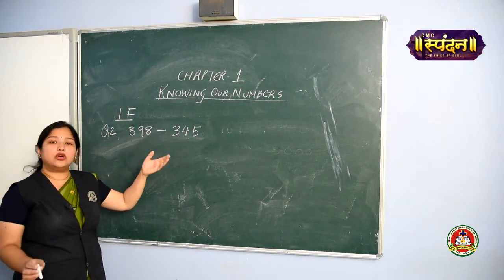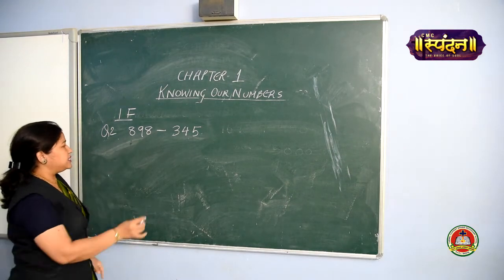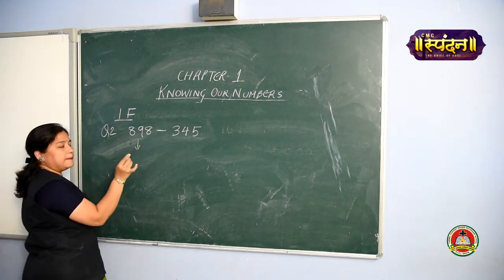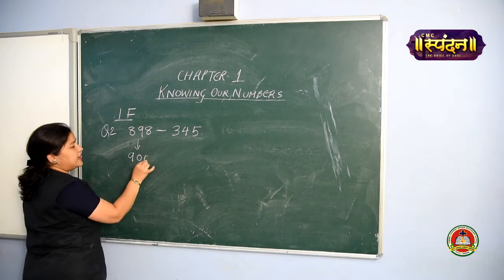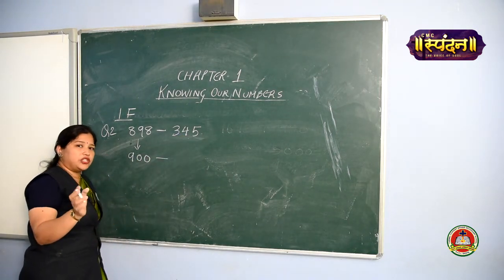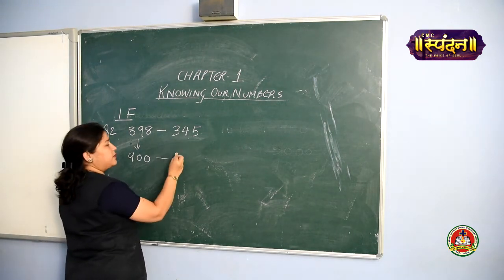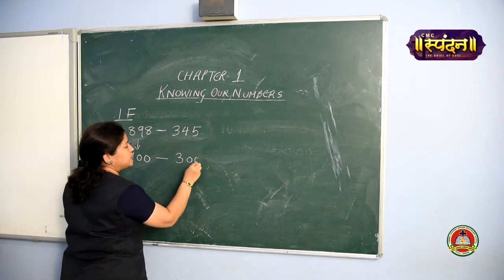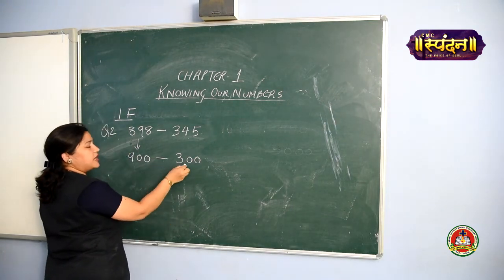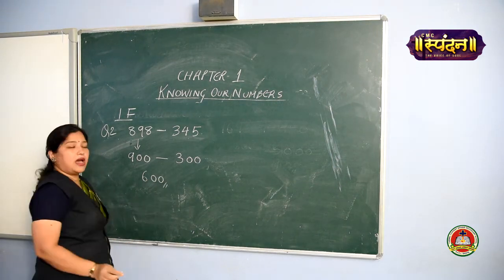So we are going to round off both the numbers to the nearest 100. 898 will be rounded off to, come on, yes, it is 900. 345 is lying between which two hundreds? 300 and 400. So this 345 will be 300. Can you subtract? 900 minus 300 is how much? Yes, 600. This is your answer.